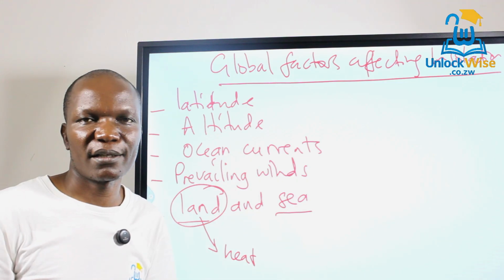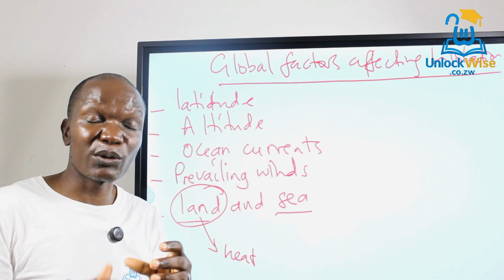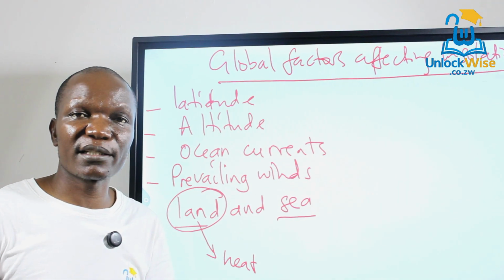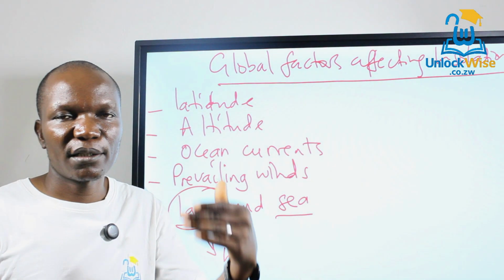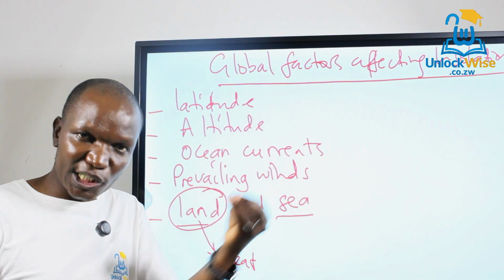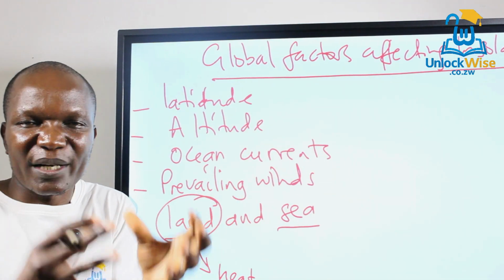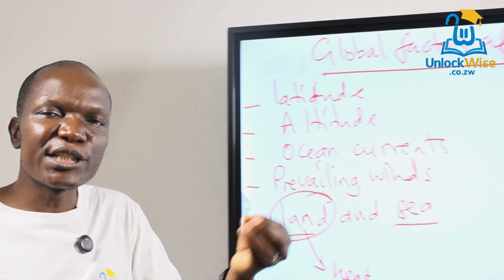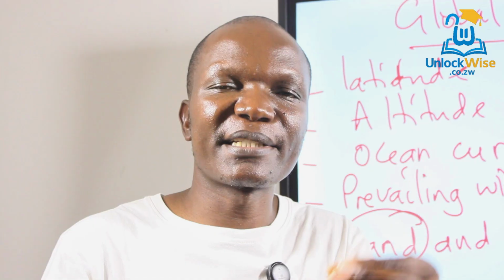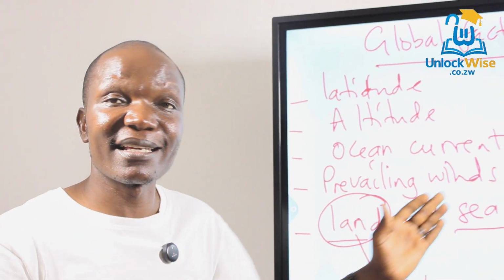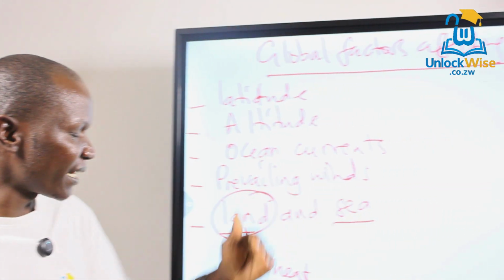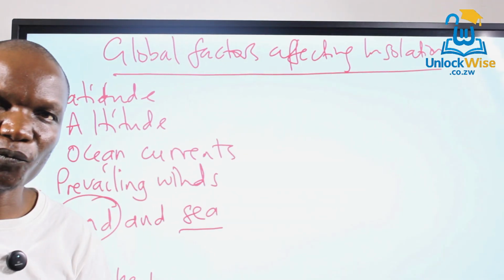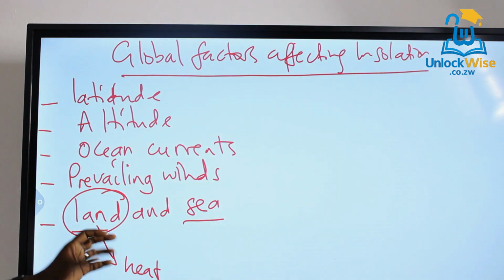They can store heat. I hope you are seeing that. You can even see this. If you try to swim at night, sometimes it's warmer in the water in winter than it will be on land. Why? Because water has the ability to retain heat. So you need to understand how the land and the sea have the ability to alter temperature conditions, referring to winter and summer. In summer it's vice versa. The land is much warmer than the sea. So it's very important for you to know about this.